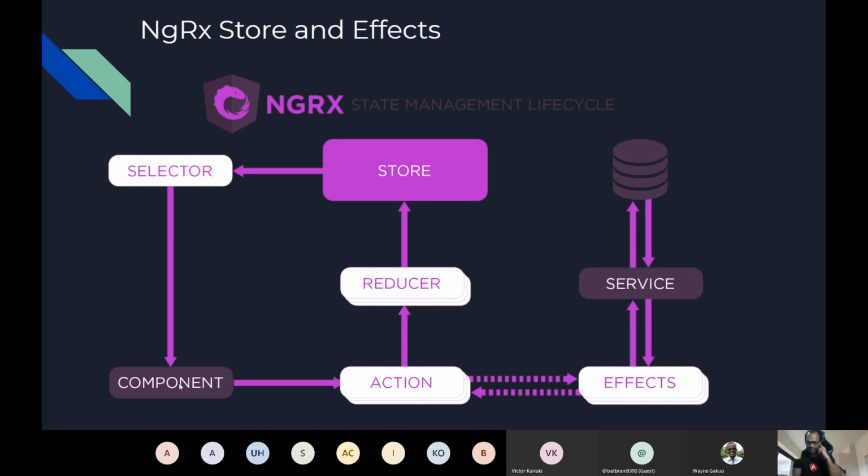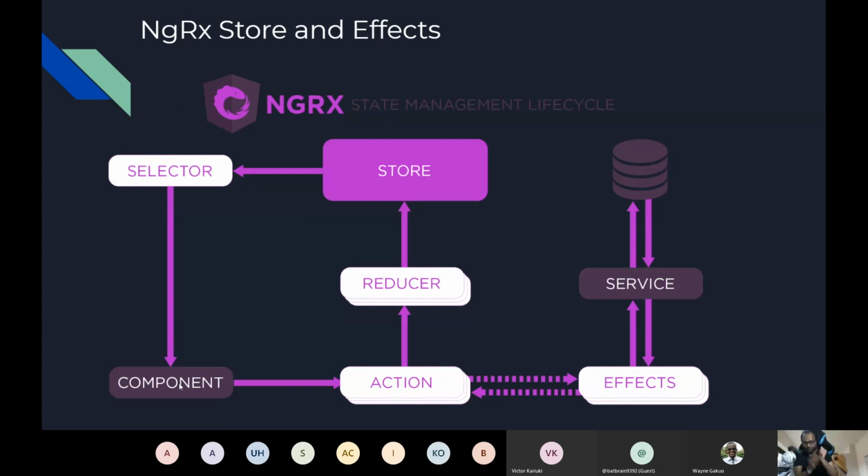So what's an action? For example, if I talk about an e-commerce product, the action can be get products, right? So I would say, okay, there is an action. Let's say I have a product page, and as soon as my user comes into the product page, the product component dispatches an action. So actions are something which describe what to do. For example, get product.